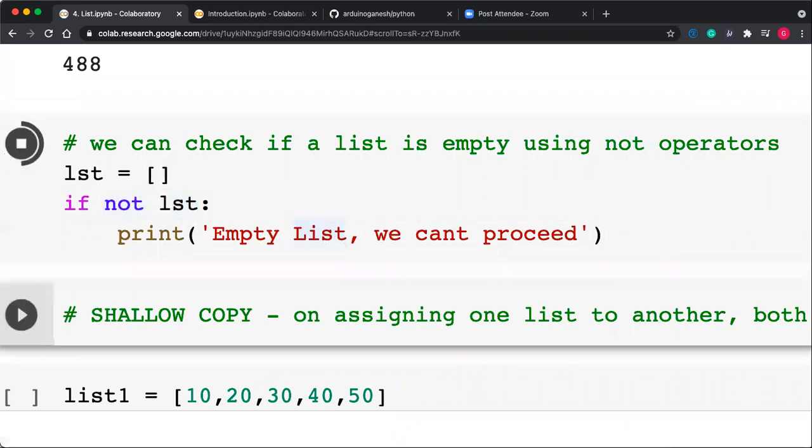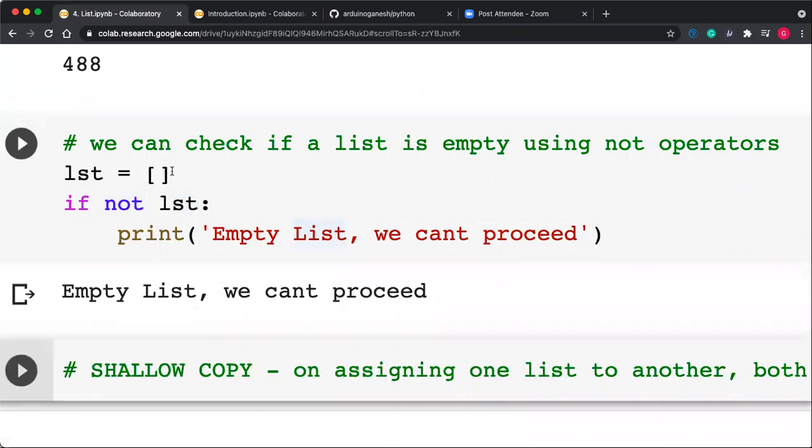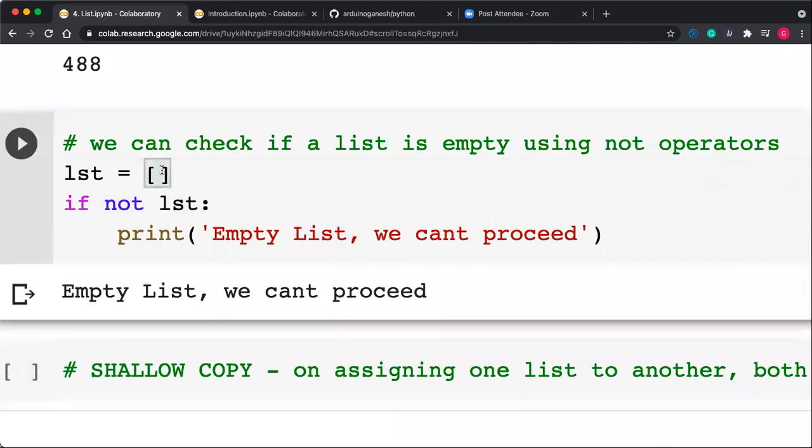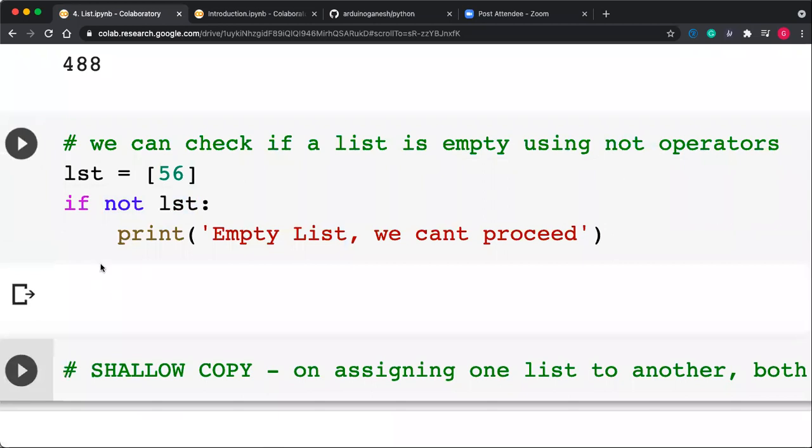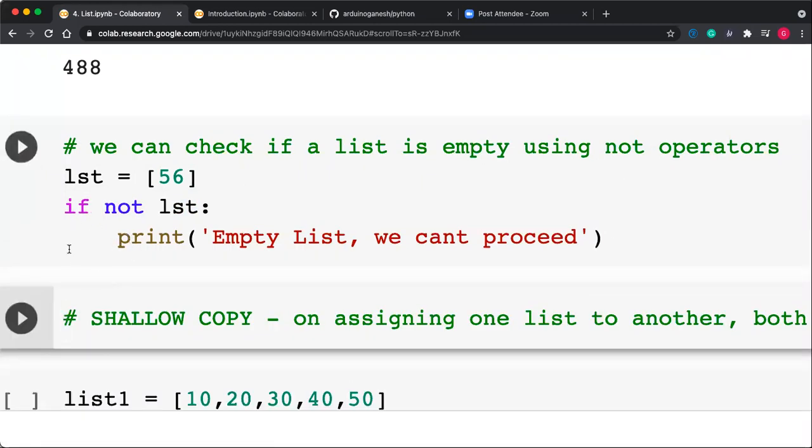You can see here the output. Now it is an empty list, so we cannot proceed. But suppose the list contains some item, suppose 56, one item, then it doesn't generate any message, because we have not written an else. Getting this?